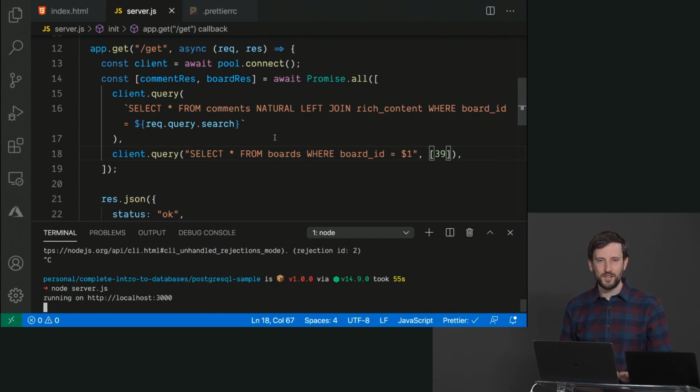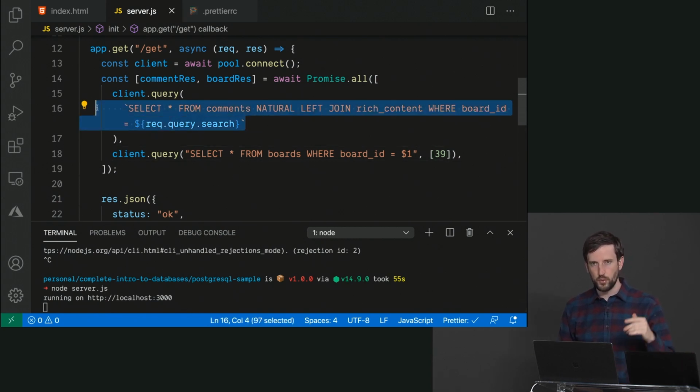So, all of this to say, SQL injection, really big deal. Make sure you're doing parameterized queries. This is like, if you learn nothing else from this course, it's probably the most important thing. It's really important that you never do this. What I just showed you how to do, don't do that.